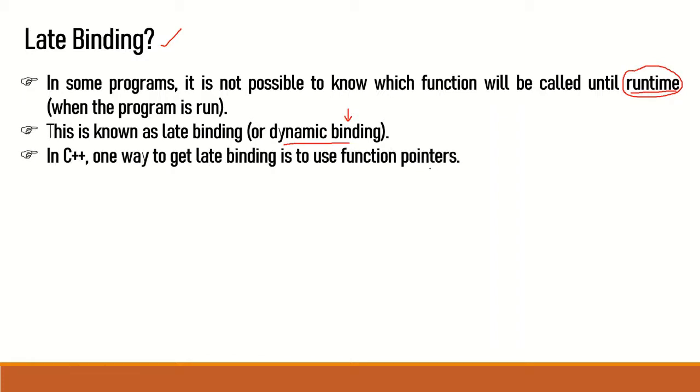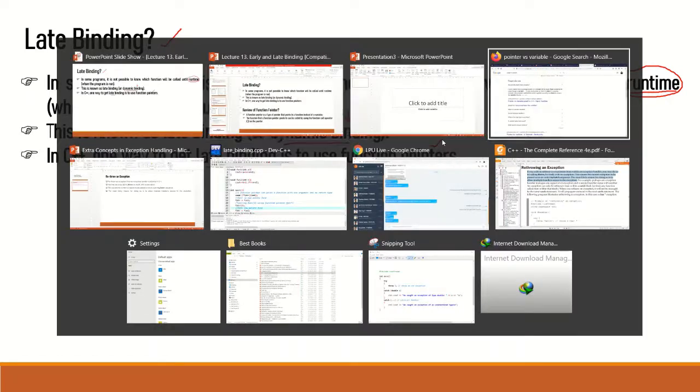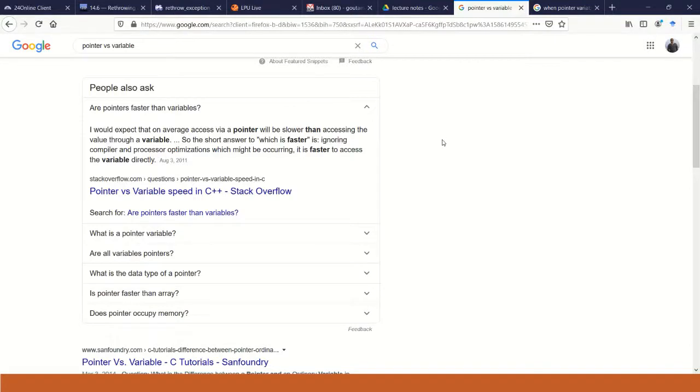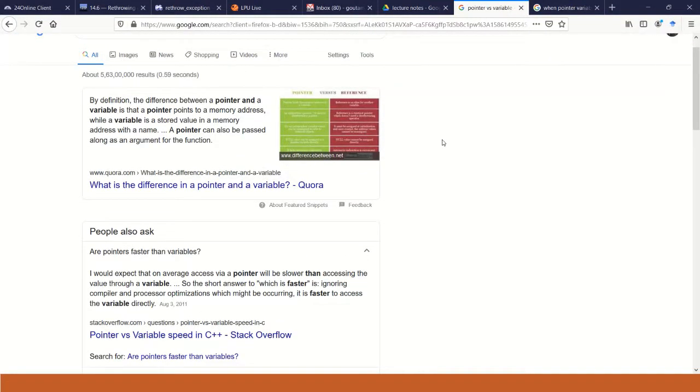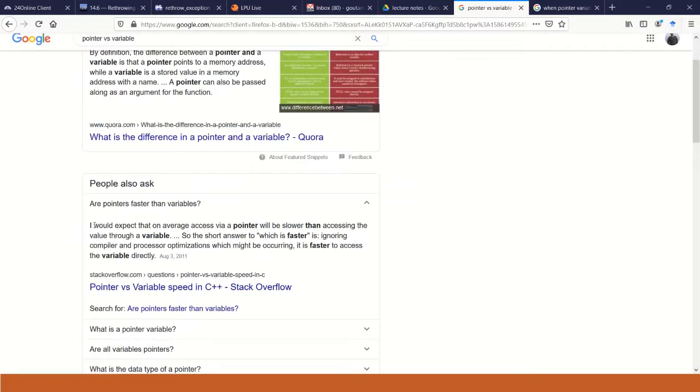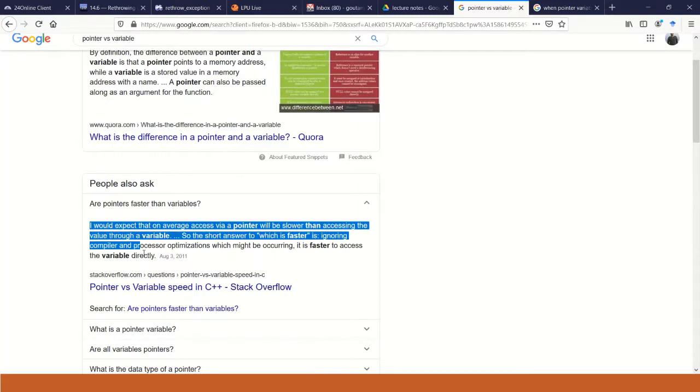In C++, one way to achieve late binding is function pointers. So we'll see next one example of how function pointers help us achieve late binding. If we want to know the difference between a variable and a pointer, look at this definition available over the web.